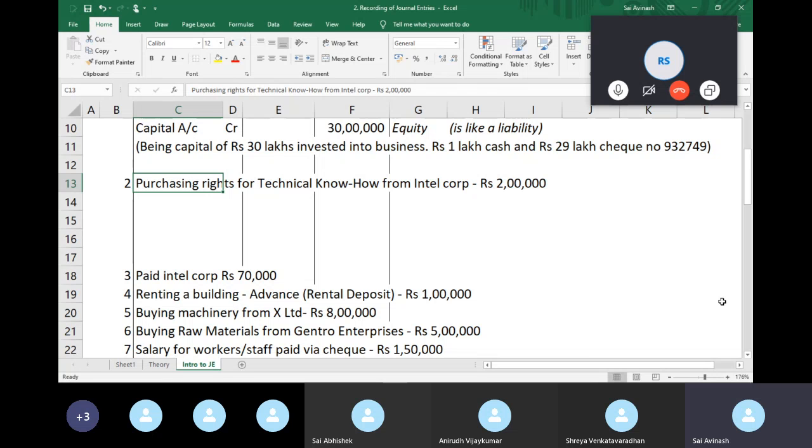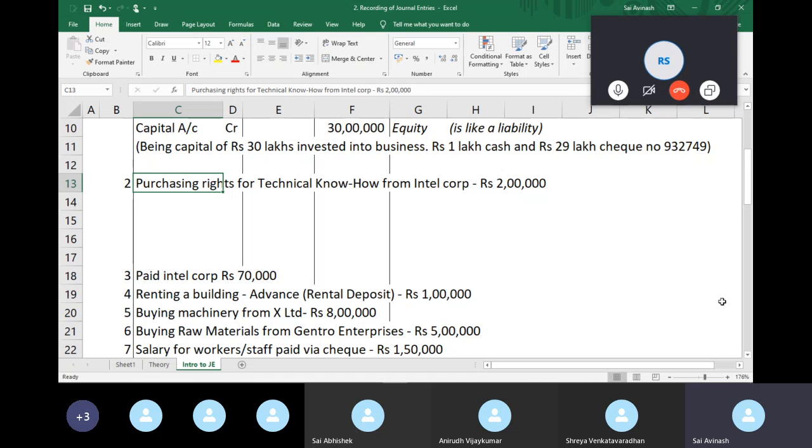Say there's a Japanese company that knows how. I will pay them some money to get a right over the technical know-how. They might have spent money on research and figured out how to make a car engine, so they will give me that knowledge, or lease it to me, or let me use that knowledge for a certain amount of time based on the contract. This is called technical know-how.